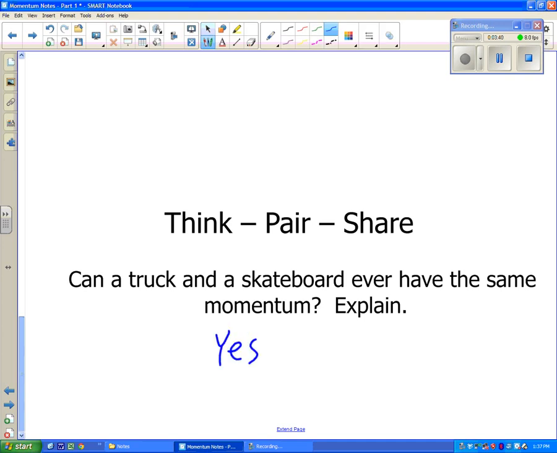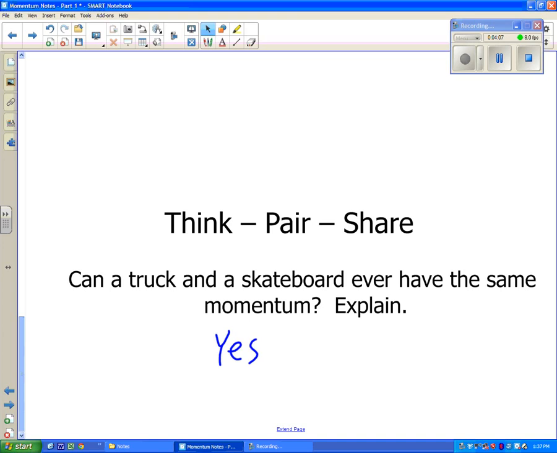They could have the same momentum if they're both at rest. If they're both at rest, then V is 0 for both, so the momentum would be 0 for both. They could also have the same momentum if the skateboard is moving a lot faster than the truck. Because the truck has more mass, if the skateboard has more velocity, they could even out.